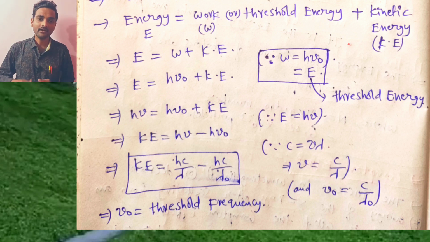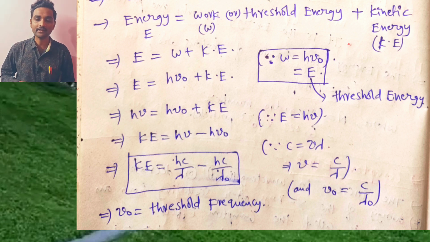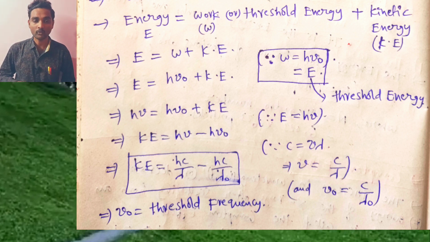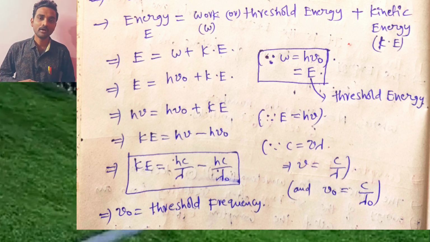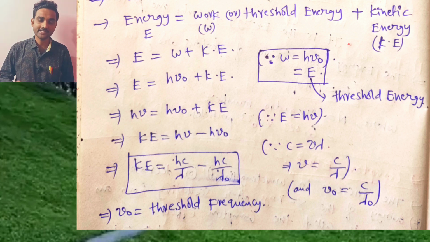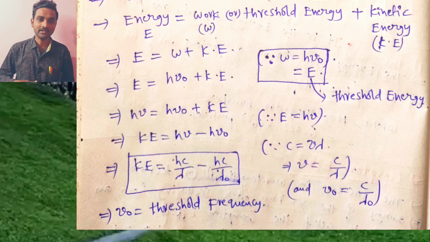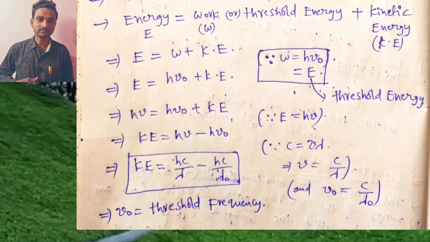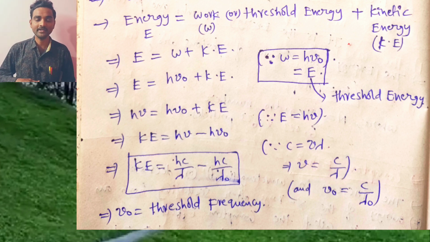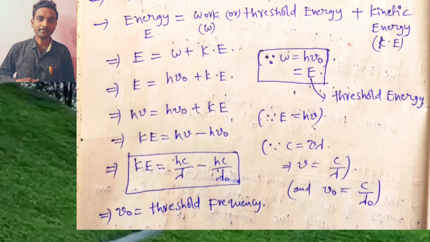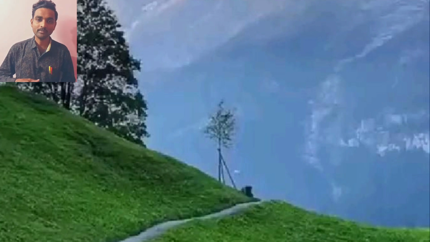K in the sense kinetic energy. Now kinetic energy KE is equal to H mu minus H mu naught. Now KE is equal to Hc by lambda minus Hc by lambda naught, because already we know formulas. C is equal to mu lambda and mu is equal to C by lambda, and from this we can write mu naught also is equal to C by lambda naught. Now what is the final formula? Kinetic energy is equal to Hc by lambda minus Hc by lambda naught. Here mu naught is equal to threshold frequency. Have to remember properly. Okay. Now let me discuss some problems.